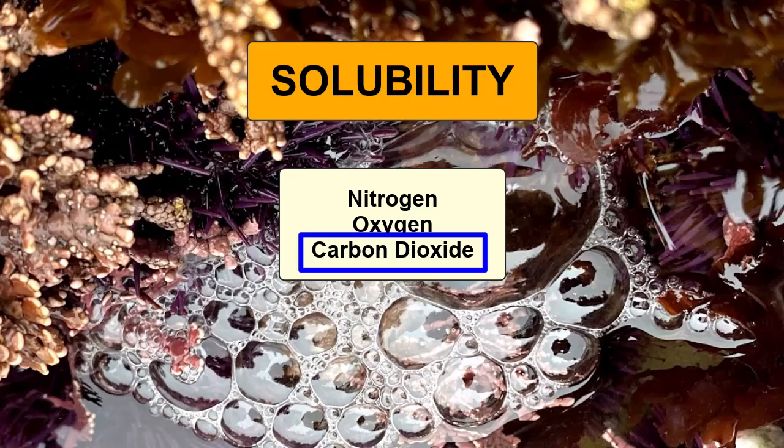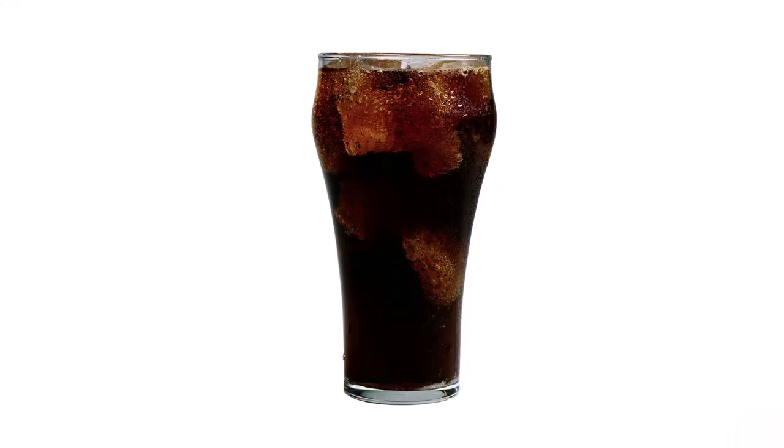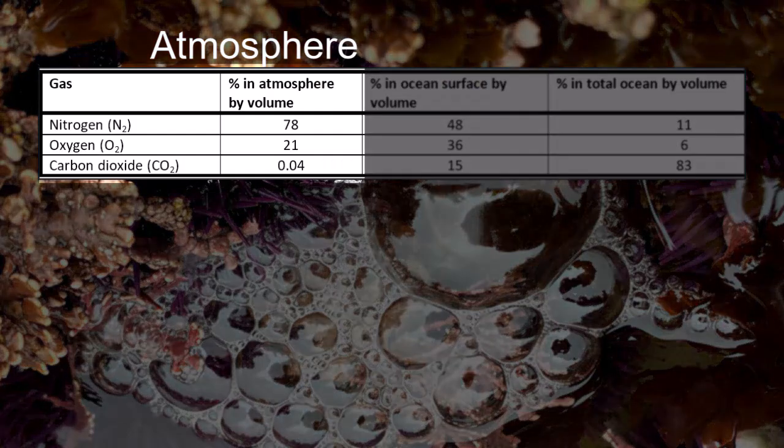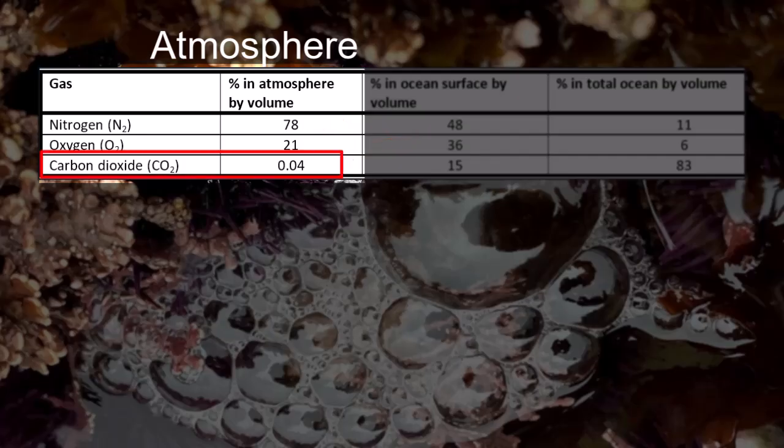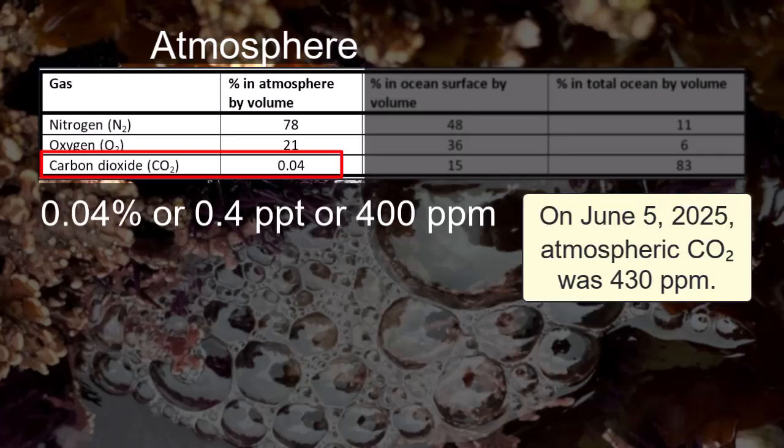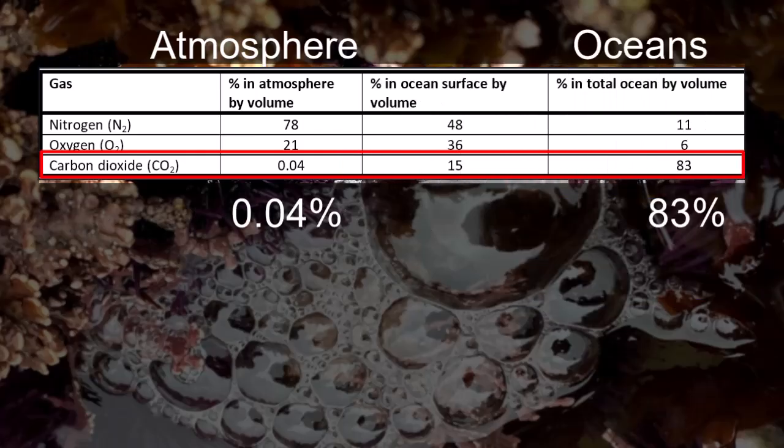Not very surprising when you remember that it's also the gas of choice for dissolution in sodas, hence the name carbonation. It's a striking difference from the atmosphere, where nitrogen is our major component and oxygen comprises most of the rest. Carbon dioxide is a very minor component in the atmosphere, only 0.04% or 0.4 parts per thousand, or 400 parts per million. However, because of the greenhouse effect, even small amounts of carbon dioxide play a major role in regulating the temperature of our planet, and it's the most abundant gas dissolved in the oceans.